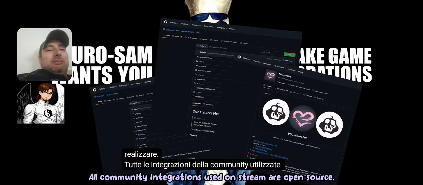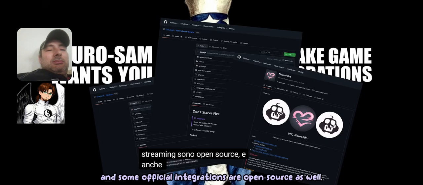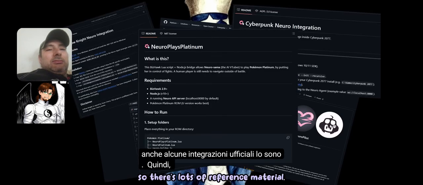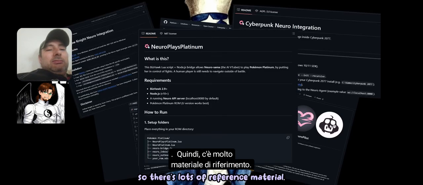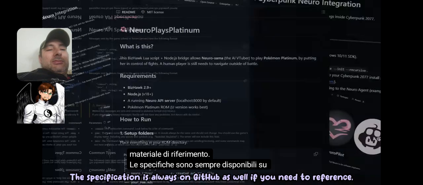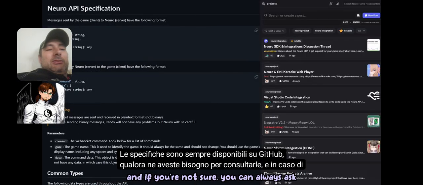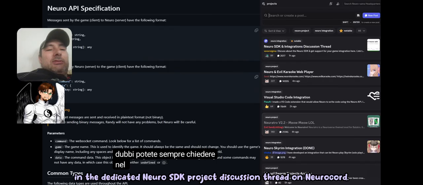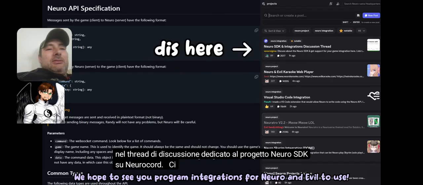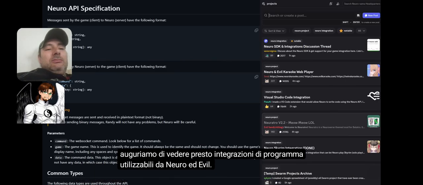All community integrations used on stream are open source, and some official integrations are open source as well, so there's lots of reference material. The specification is always on GitHub as well if you need to reference, and if you're not sure, you can always ask in the dedicated Neuro SDK project discussion thread on Neurocord. We hope to see program integrations for Neuro and Evil to use.